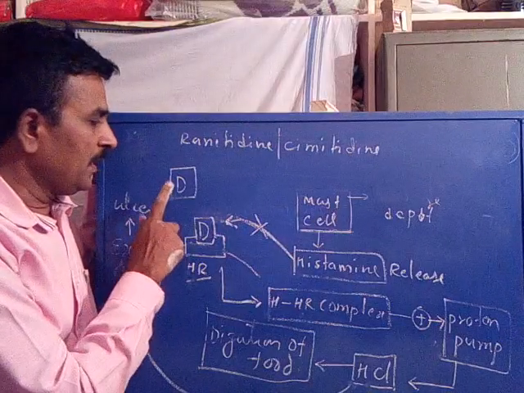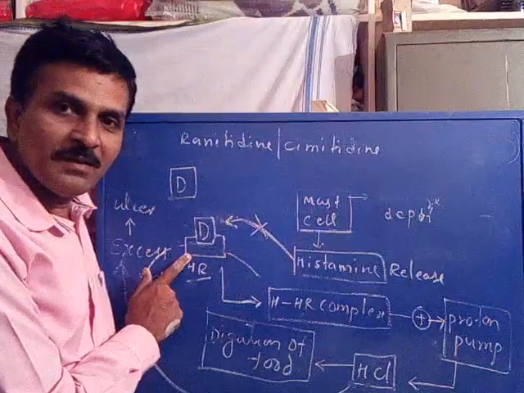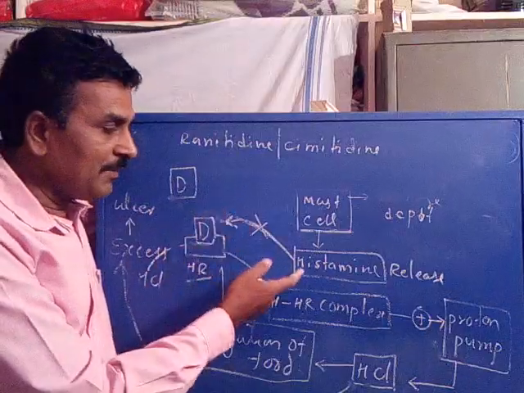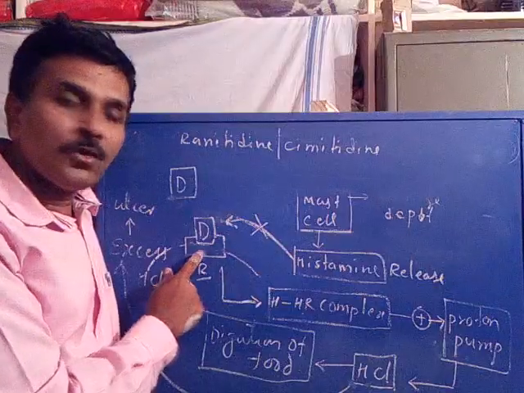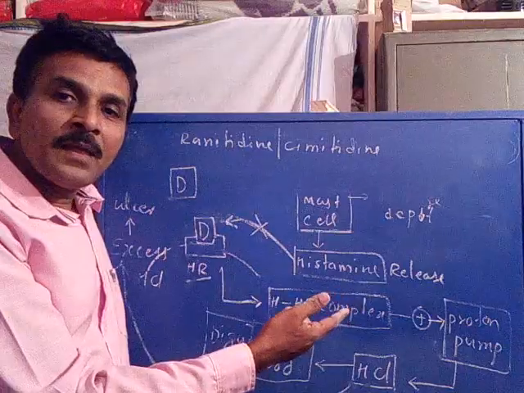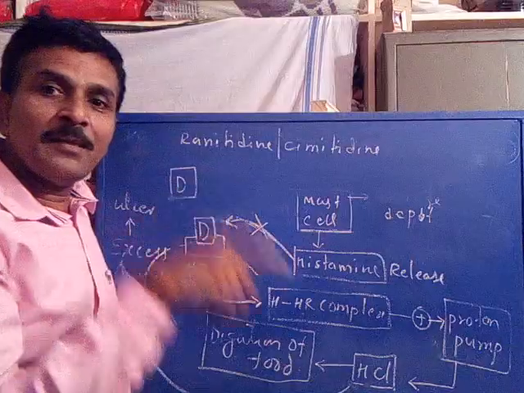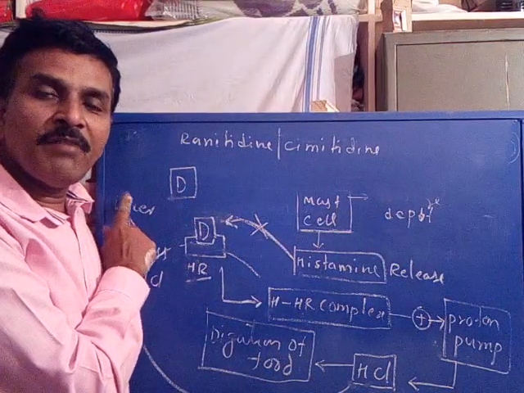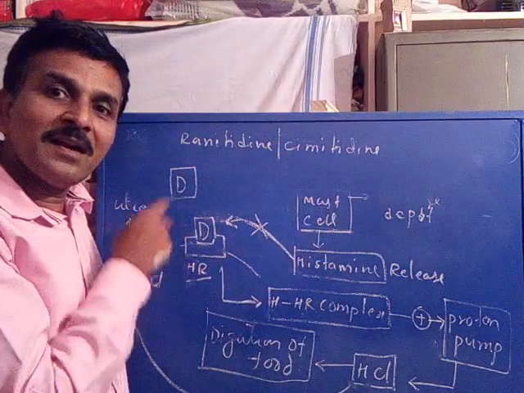So what happens? Anti-ulcer drugs, after binding with the histamine receptor, which is their target, prevent the access of histamine onto its respective receptor, and also prevent the formation of histamine receptor complex, thereby decreasing the concentration of hydrochloric acid released in the gastric mucosa or digestive system, and relieving the pain of ulcer. So what are the consequences we observed?